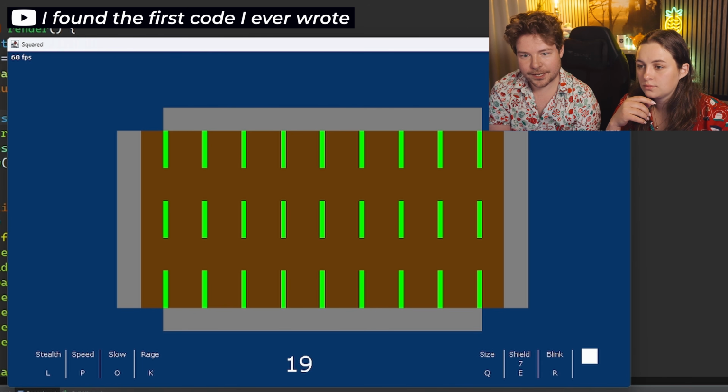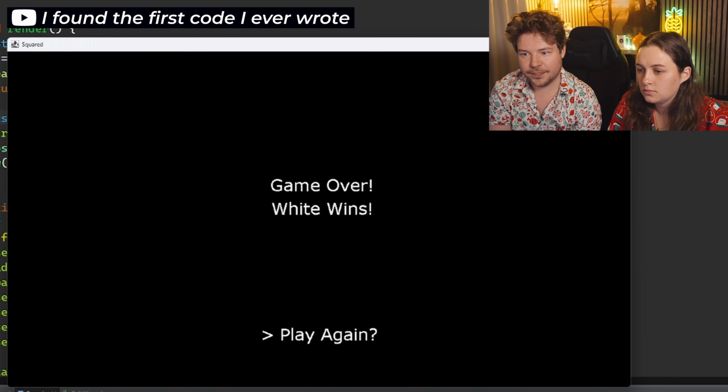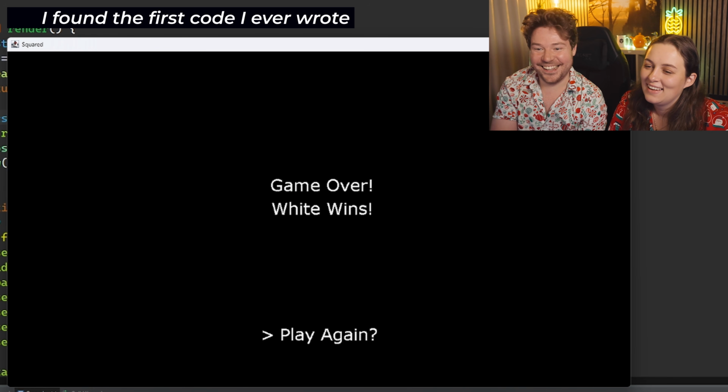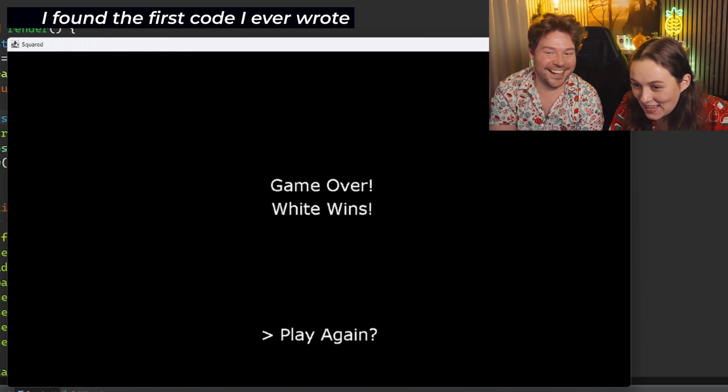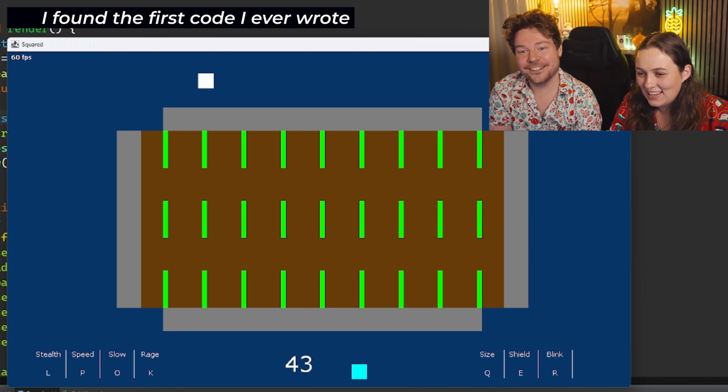Now, this idea began somewhat recently in my latest code review video. I went back and took a look at what was pretty much the first code that I ever wrote for an actual real sort of project. It was this multiplayer on one keyboard game called Squared, where you basically just move around and try and catch each other. Very fun. And so going all the way back to the beginning and seeing that first project of mine really made me want to do kind of the same thing with this channel.